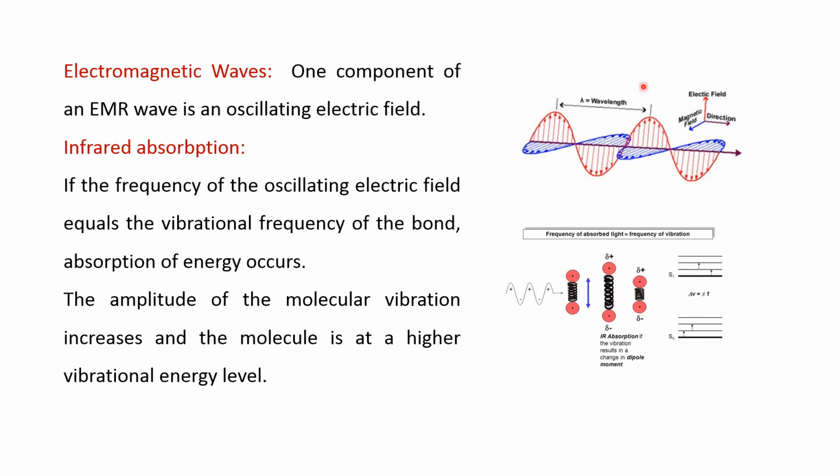This is IR radiation, which has an oscillating dipole. For example, this is an HCl molecule which has a partial negative charge and a positive charge, and it's undergoing stretching vibration, and it is also showing some oscillating dipole. When the frequency of the IR radiation matches the vibration frequency of this molecule, these two will interact and exchange energy. So then there will be a change in vibrational transitions.